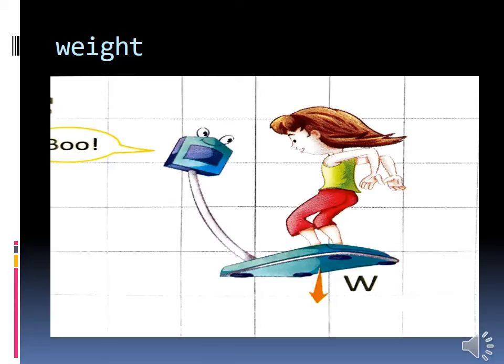So we have set the mass as 5 kilogram. That mass will not change. It remains constant. We have already learned.